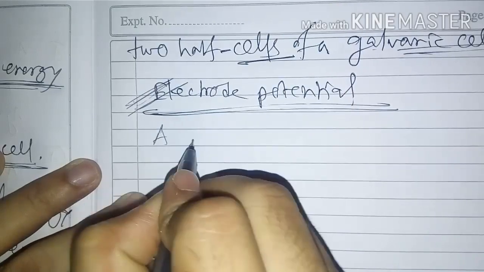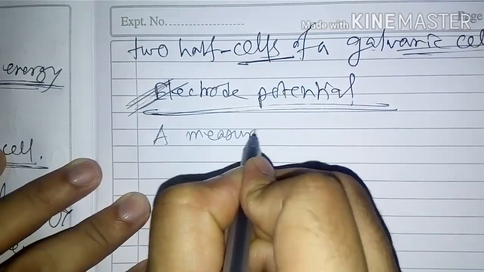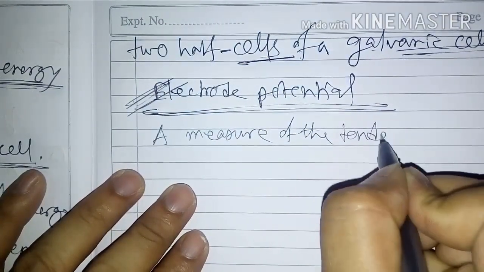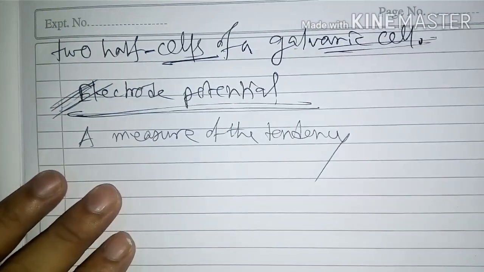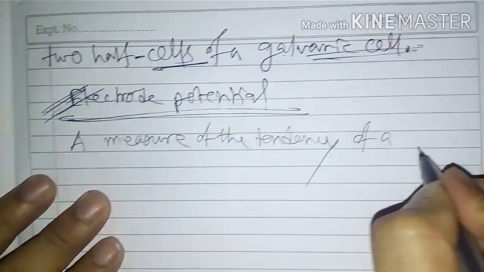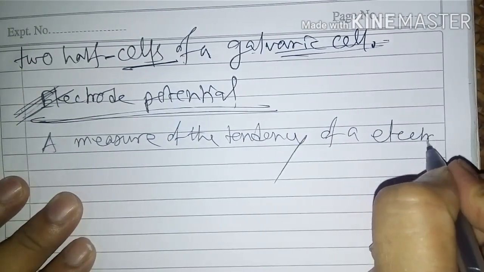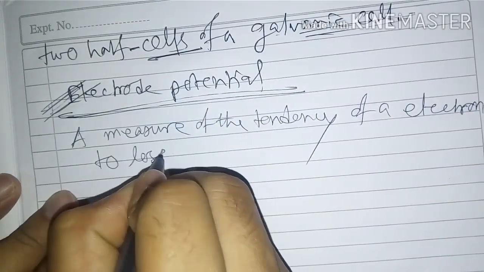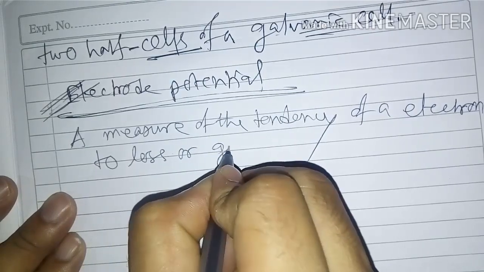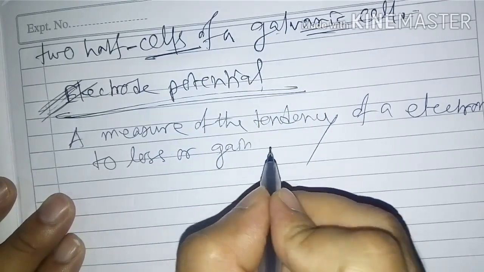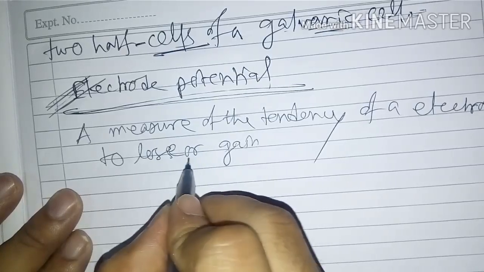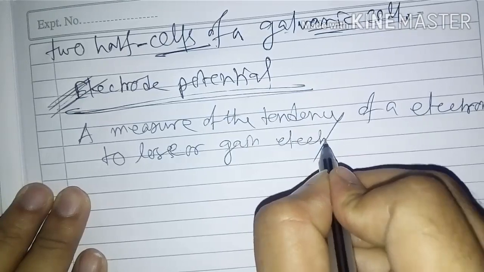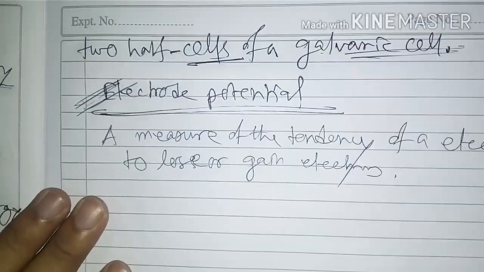A measure of the tendency of an electron to lose or gain electrons.